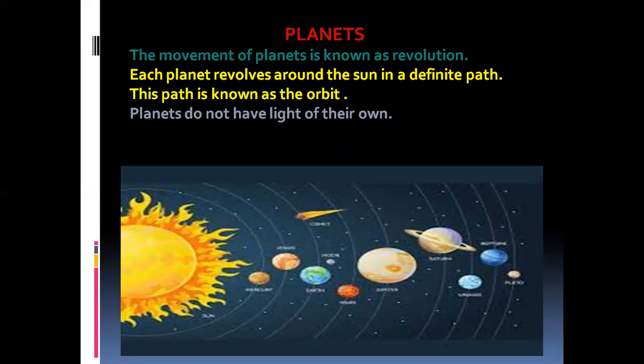Planets do not have light of their own, so they are called non-luminous objects or non-luminous planets. But the sun is luminous. Which gives light is luminous, which does not give light is non-luminous. You have to remember this new word, children. Is it clear? You can see, children, here the planets.